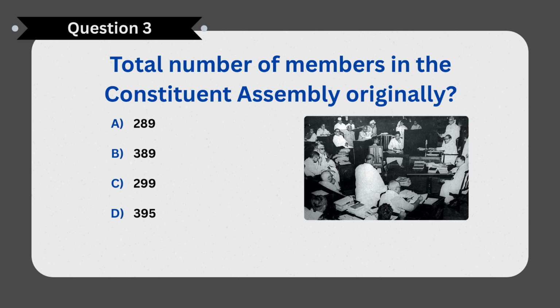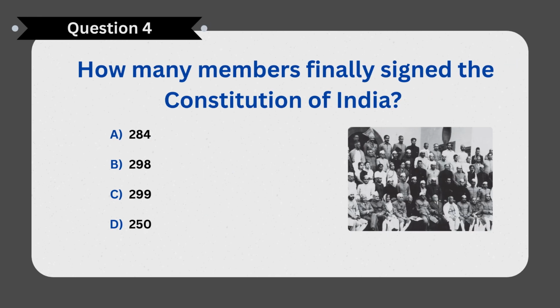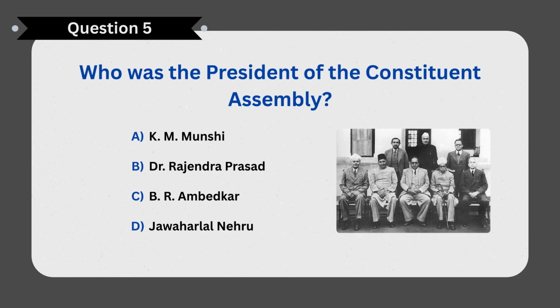Next question. Total number of members in the Constituent Assembly originally? Correct answer B. 389. Next question. How many members finally signed the Constitution of India? Correct answer A. 284.